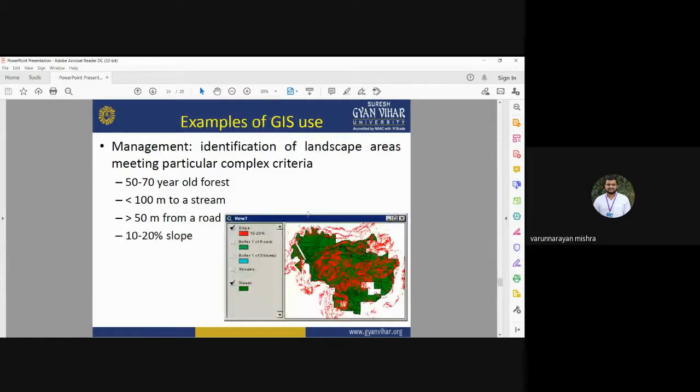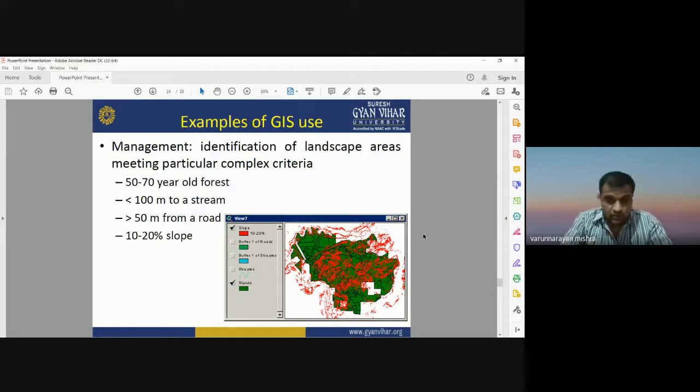Okay, now you can have another example. You can get the information about which forest area is under which slope range, because slope directly affects soil erosion. Slope is a very important factor, so you can get the information about the forest area which comes under a slope range of 10 to 20%. So it is a kind of management of the natural resource, management of forest area.